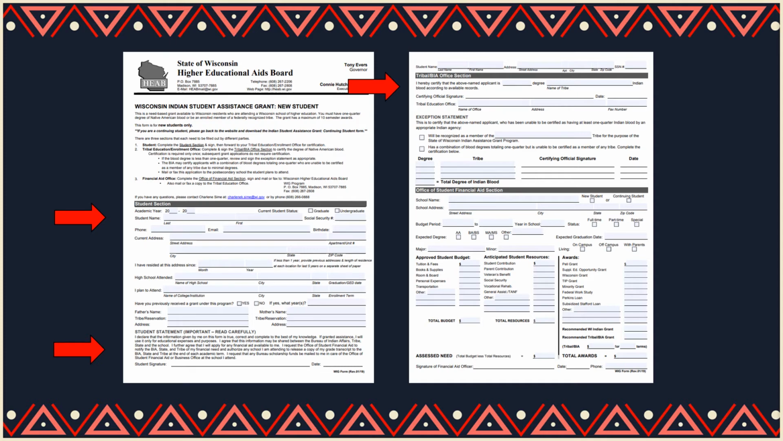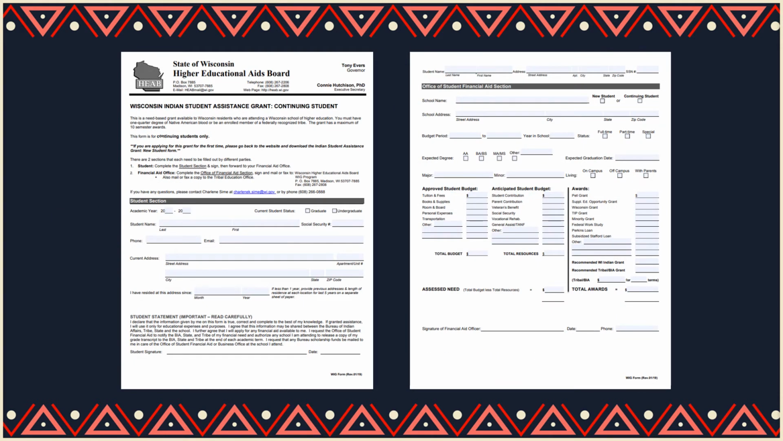This section is to be filled out by the Tribal Enrollment Office. It is the student's responsibility to get this section of the form filled out and certified with a signature. Do not fill out the final section. That is for the Student Financial Aid Office to complete. For the continuing student form, complete the student section of the form. Do not fill out the remainder of the form. That is for the Student Financial Aid Office to complete.